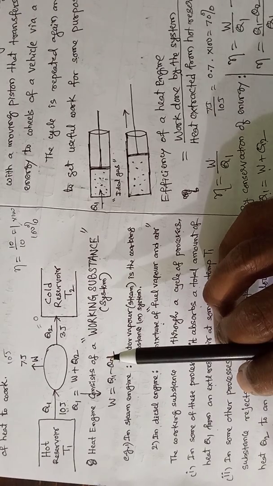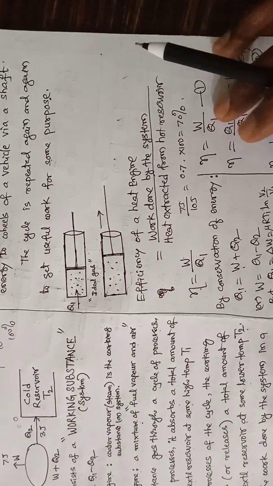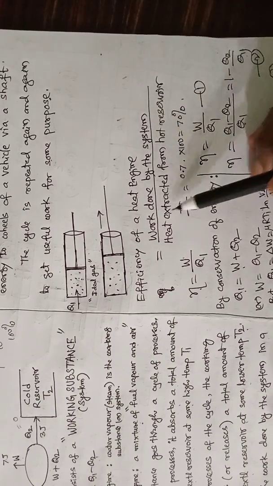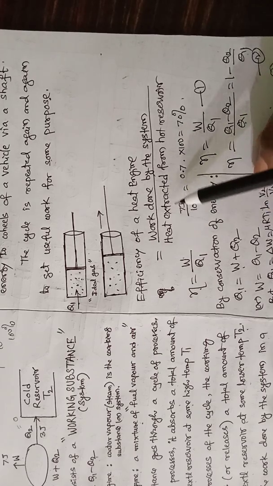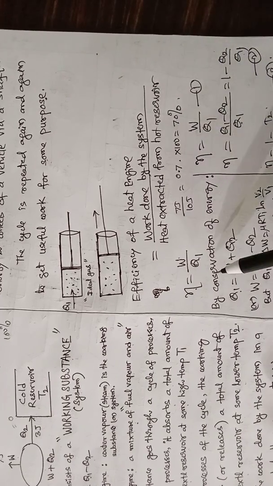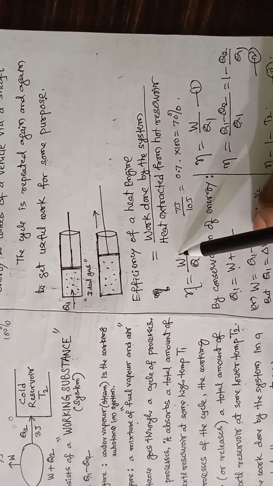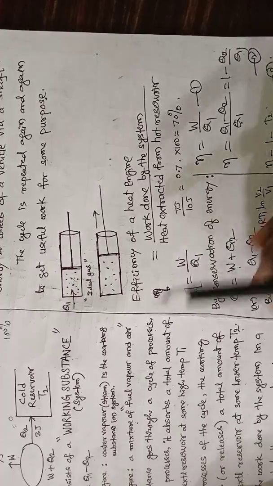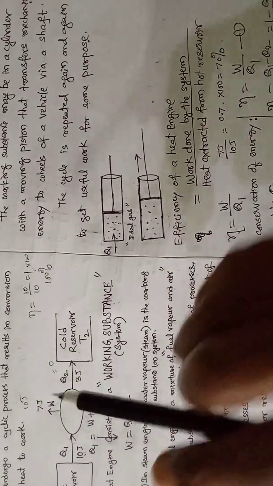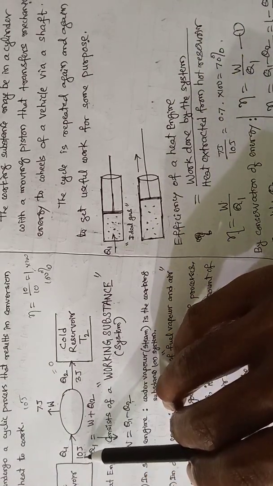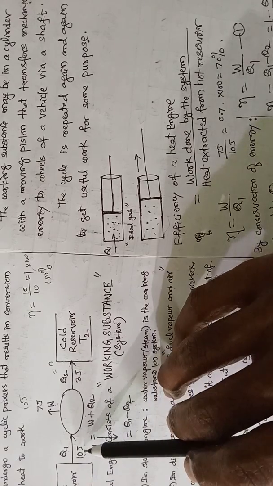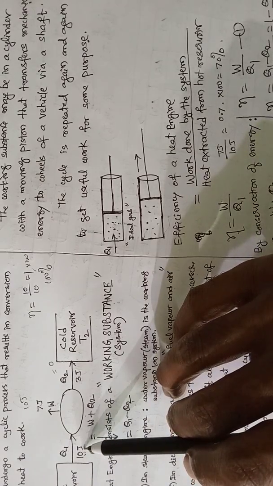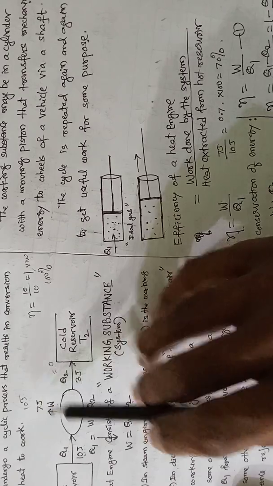Now let us calculate the efficiency of the heat engine. Efficiency of a heat engine is defined as work done by the system divided by heat extracted from the hot reservoir: eta is equal to W by Q1. Here it has extracted 10 joules of heat energy from the hot reservoir and it did 7 joules of work.